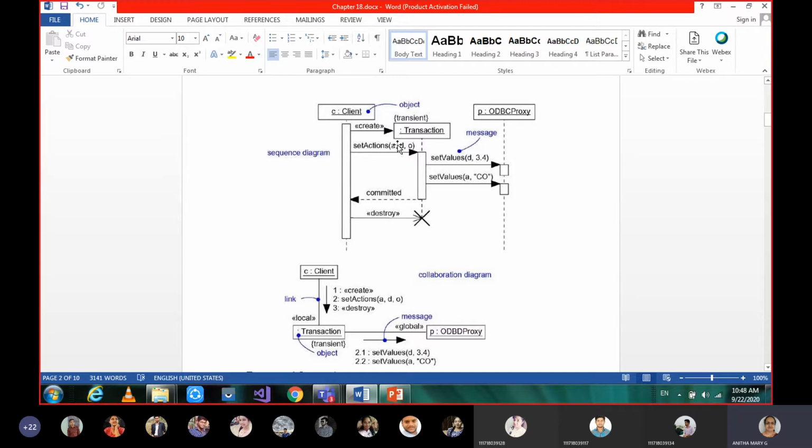Then you are setting actions. Setting actions means you are giving your details, A, D, O are your details, to the transaction, to the system. Taking your details, they are going to submit them to the server, usually the proxy, along with the values you have given.